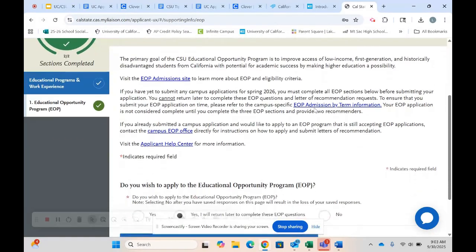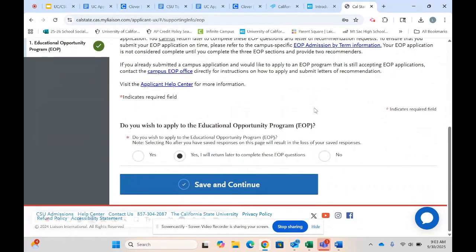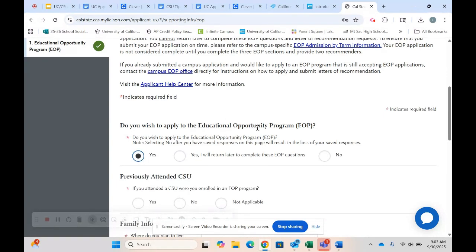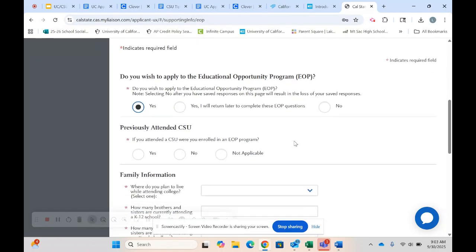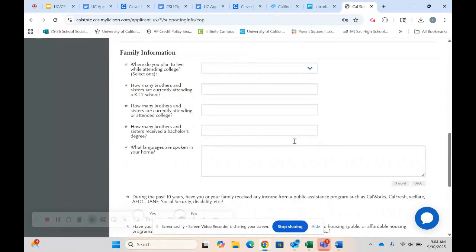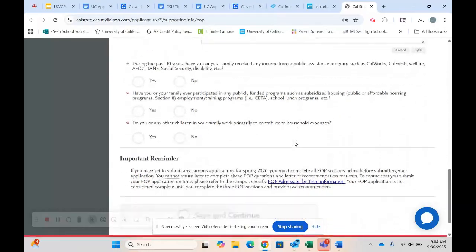The Cal State system has a whole EOP admissions site if you want to learn all about the eligibility criteria to apply. Okay? Two options, or technically I guess three, but two options if you do want to complete and apply for EOP: yes, and you will complete that separate application now, or yes, and I will return later to complete these EOP questions. If you choose yes, I will complete them later, please make sure you are setting yourself a reminder to come back and complete them. If you just want to do it as you're working your way through the application, you simply hit yes, and then fill out all of this information here for EOP.